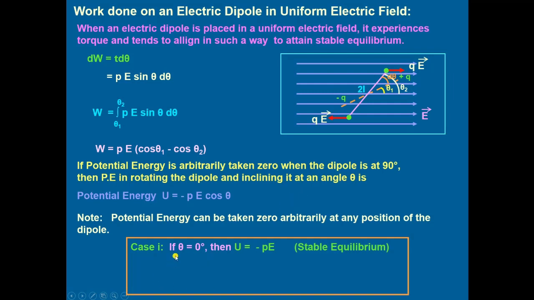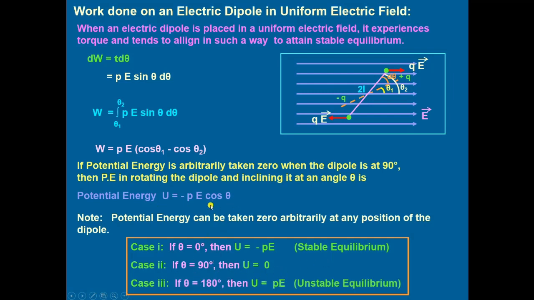Case 1, when theta is equal to 0 degrees, then what will be the value of this potential energy? When theta is equal to 0, cos 0 is equal to 1. Then potential energy will be equal to minus PE, that is a stable equilibrium. When theta is equal to 90 degrees, cos 90 is equal to 0, then potential energy will be equal to 0.